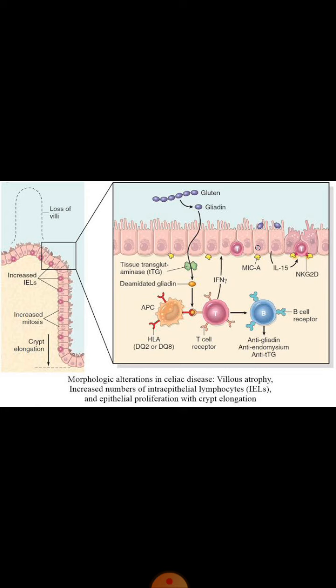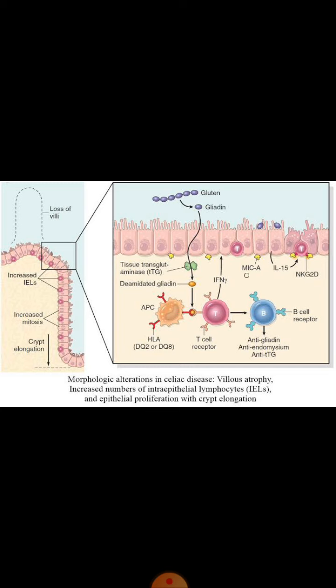The T lymphocytes which have been proliferated intraepithelially, these are CD8 positive T cells. These CD8 positive T cells have specialized receptors which are known as natural killer group 2D receptors. These natural killer group 2D receptors bind with MICA molecule. This MICA molecule is present on some enterocytes. As it is seen, some of these enterocytes are showing this yellow molecule. This is MICA molecule.